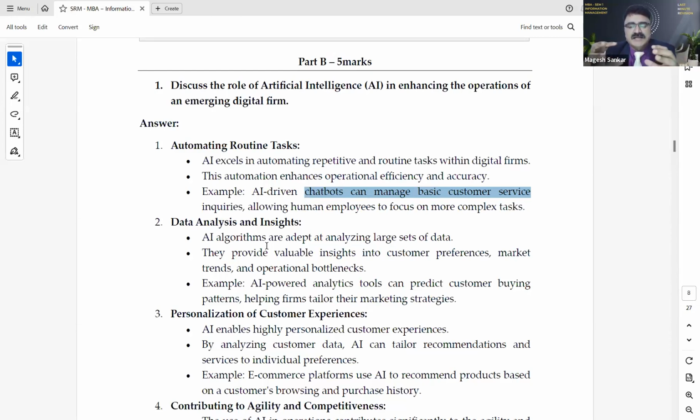I request all of you to create a mind map for this. All questions, 15 questions, you create a mind map. You can search in Google what a mind map is all about. So you create a mind map.